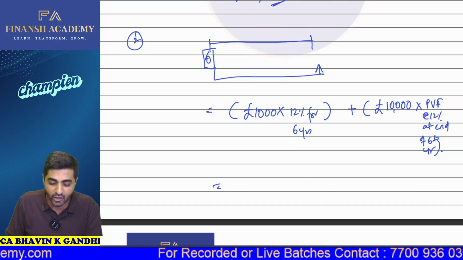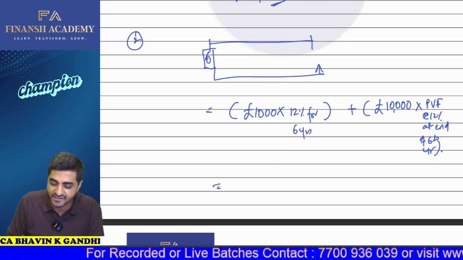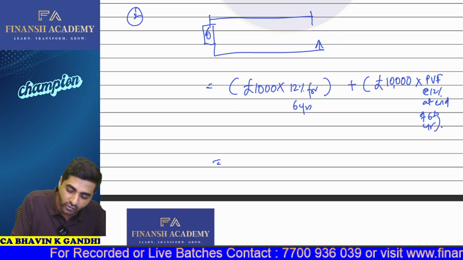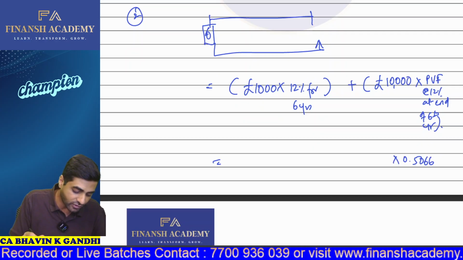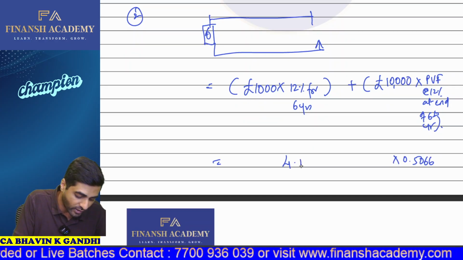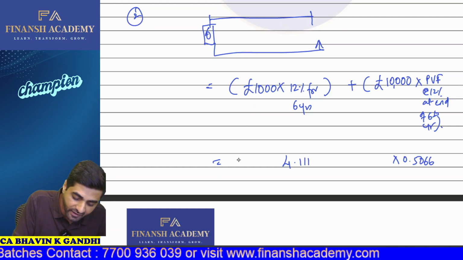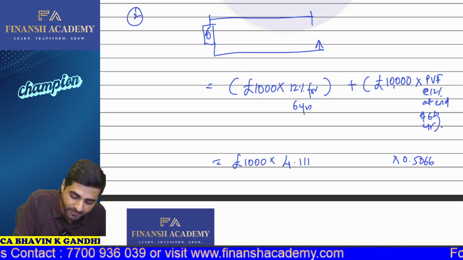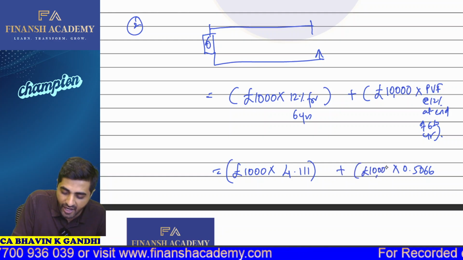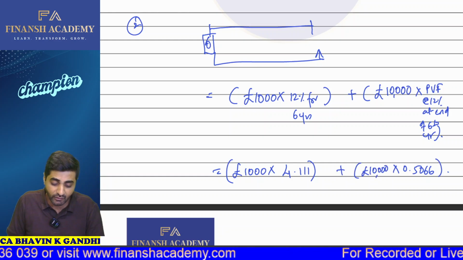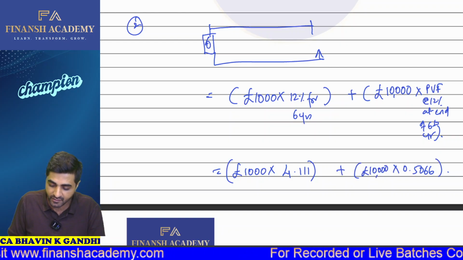Yes, sir. So this will now become 1 divided by 1.12 to the power of 6. So this comes out to be 0.5066, and the total of the annuity factors comes out to be 4.111. So if we take pound 1,000 and multiply by this, and the redemption value of pound 10,000, and multiply this by the PV factor, I hope you guys are solving this with me.